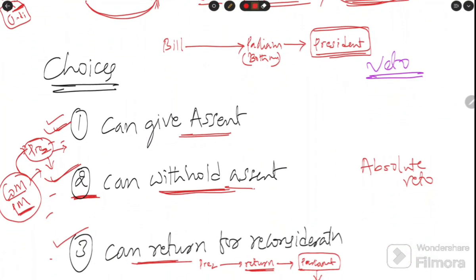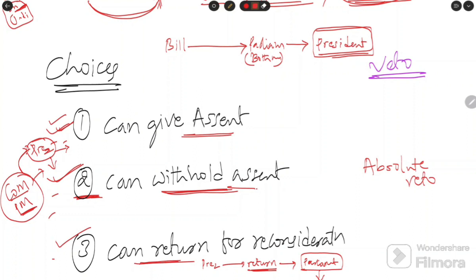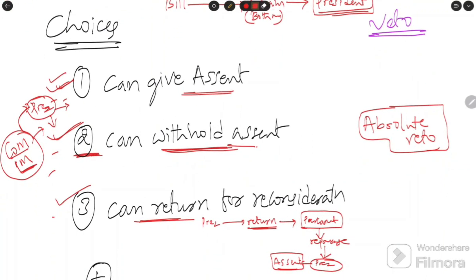But the same assent is not given here by the president. What does it mean? It is the stoppage of the bill. That is what we call absolute veto. I hope it is clear. Absolute veto.